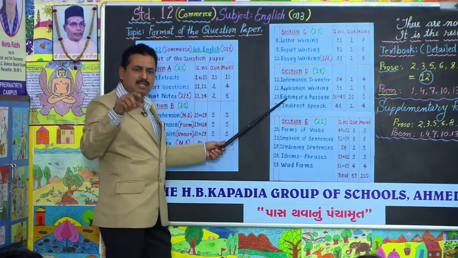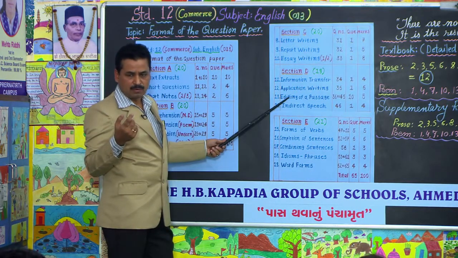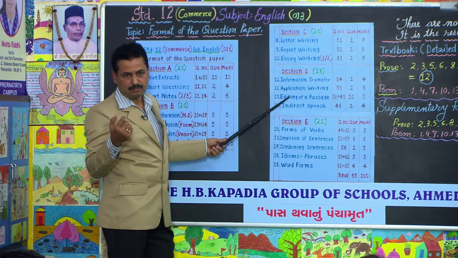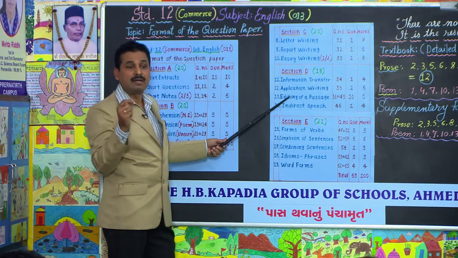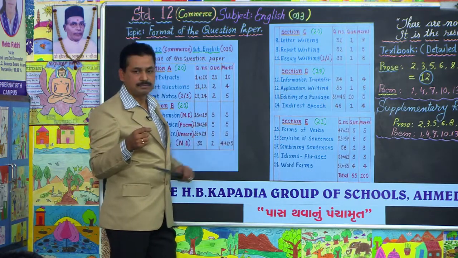In editing, it is not necessary that only 2 options would be given. Sometimes only one word is given. Sometimes a word is underlined, and you get it corrected. You correct it and rewrite the paragraph.